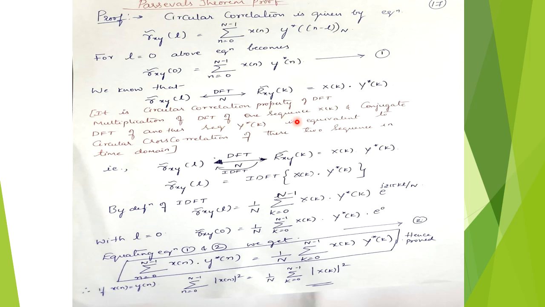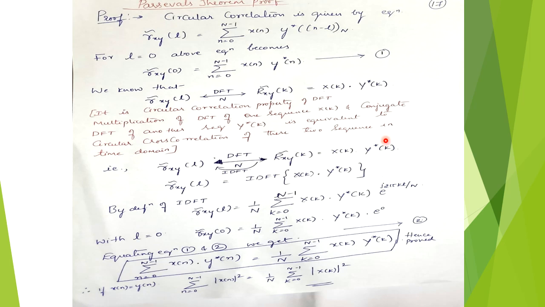Multiplication of DFT of one sequence X of k and the complex conjugate of DFT of another sequence Y of k is equivalent to the circular correlation of the two sequences in the time domain. So time domain is this Rxy of L. That will be equal to the frequency domain multiplication of one sequence and the complex conjugate of another sequence.